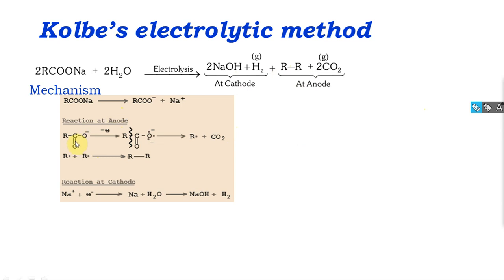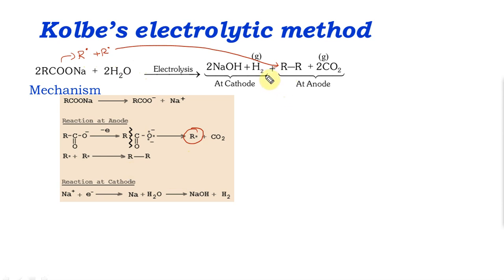What you need to know is that the first step is RCOONa takes an electron, loses it and gives you R dot. So remember that it goes through a free radical mechanism. That's all. Anytime you have RCOO minus, Kolbe electrolysis gives you R dot, and two R dots combine to give you R-R. You don't need to remember the entire mechanism.